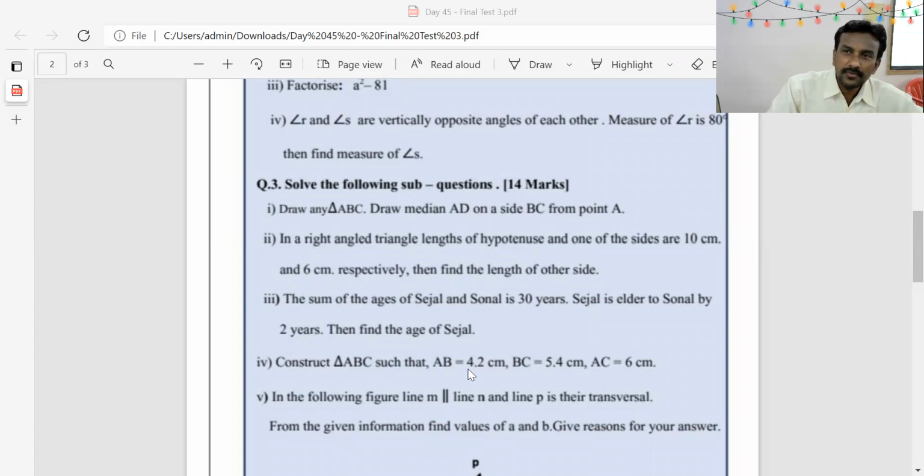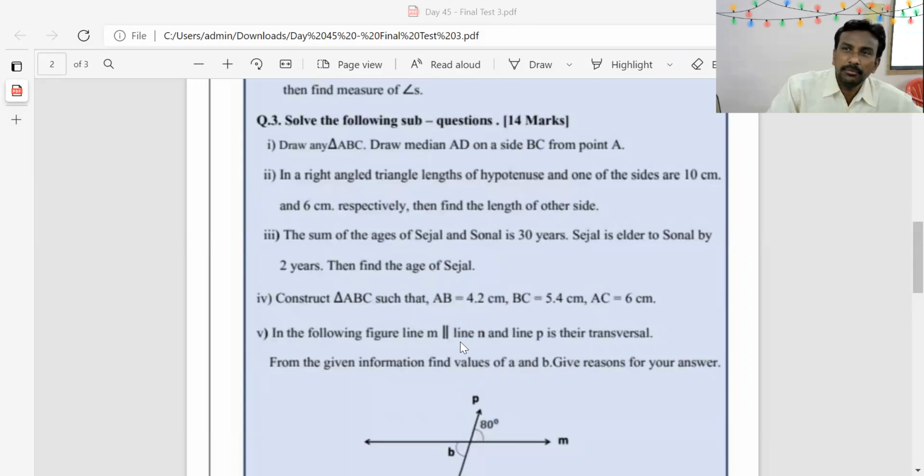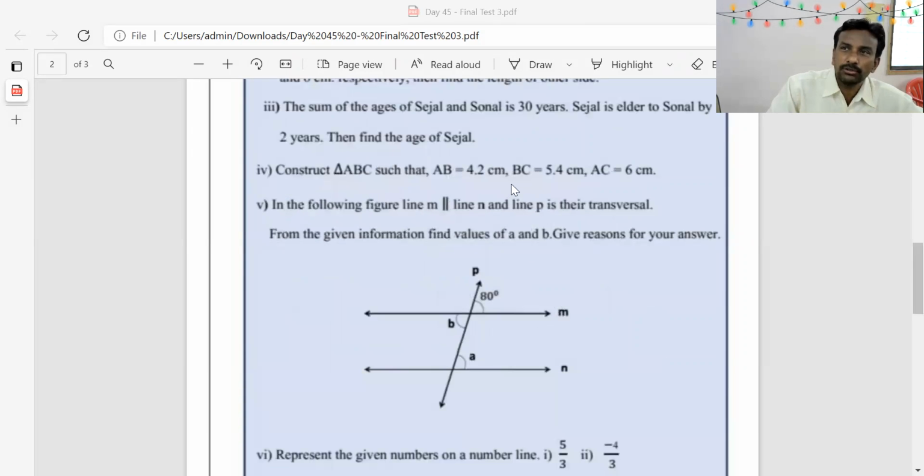Got it? Now construct triangle ABC such that AB is equal to 4.2 cm, BC is equal to 5.4 cm and AC is equal to 6 cm. Measurements are given. Draw segment AB of 4.2 cm. Take a compass, put it on point B and draw an arc of length 5.4 cm.